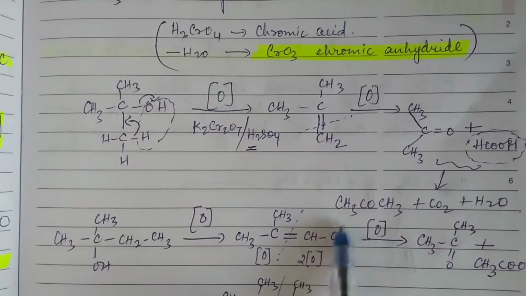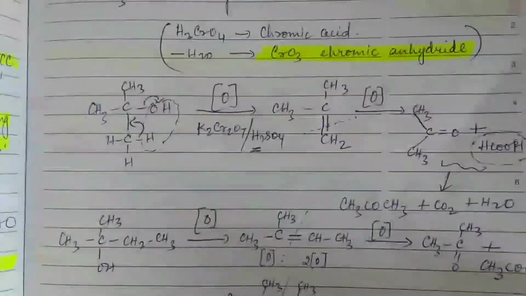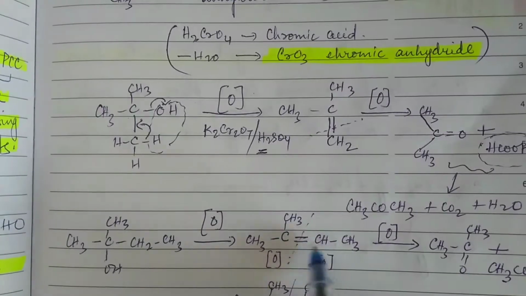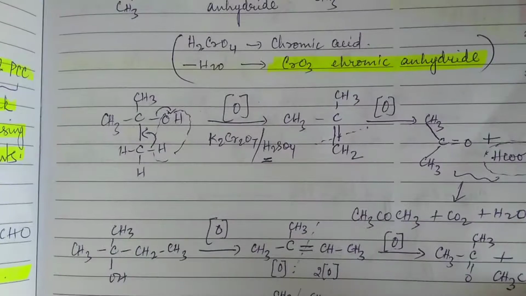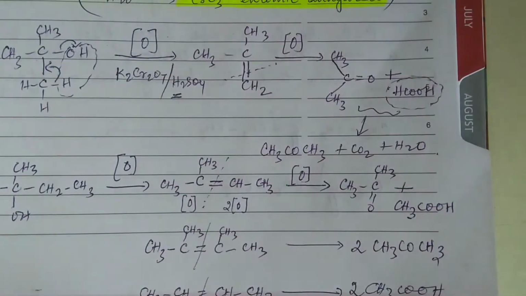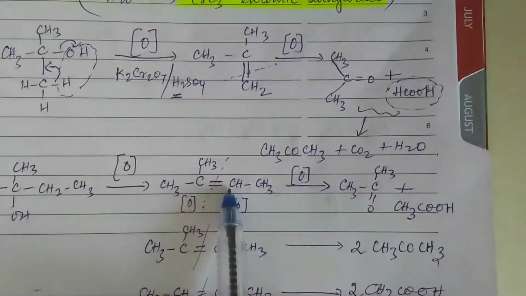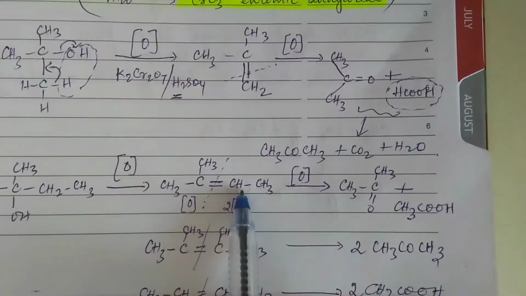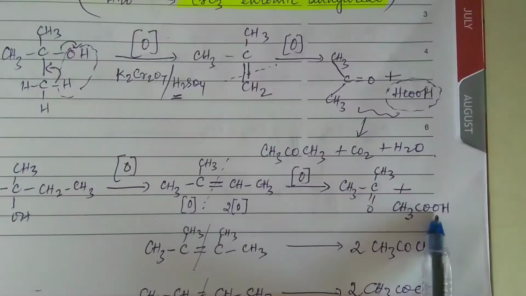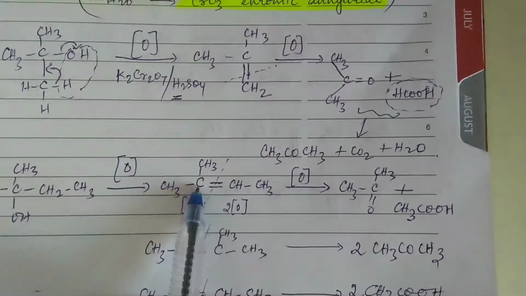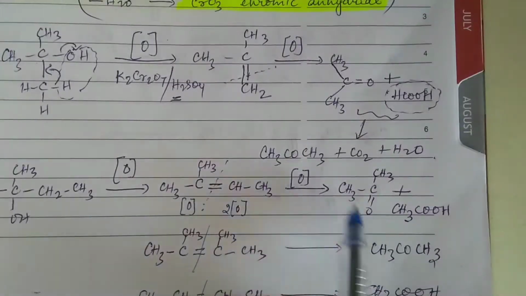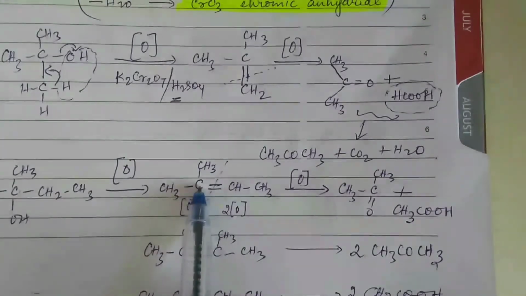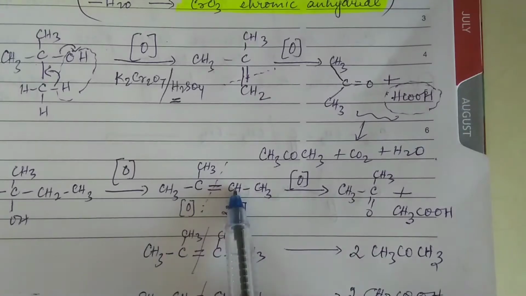Now what is the condition whenever an alkene is giving you an acid? If the double bonded carbon is holding a hydrogen, then it will get converted into acid. If the double bonded carbon is holding a hydrogen, then you will get an acid. But if the double bonded carbon is not having a hydrogen, it will get converted into a ketone. Okay. If the double bonded carbon does not have a hydrogen, it is a ketone; if it has a hydrogen, it is an acid.